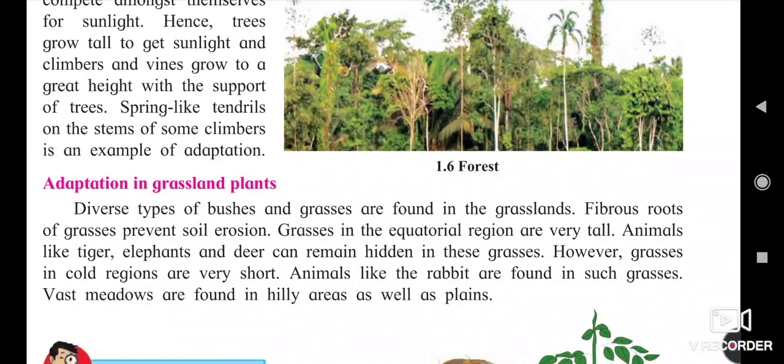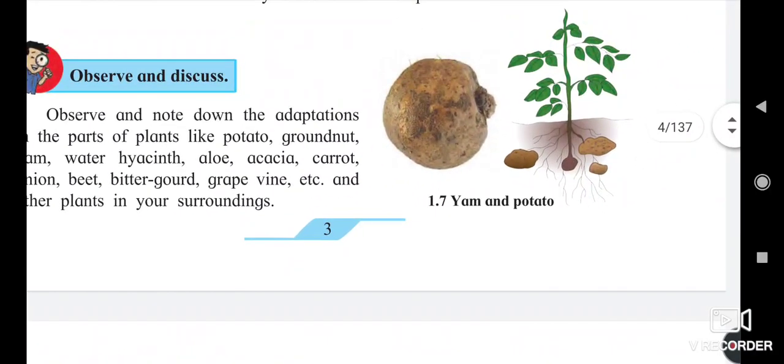In the jungle, it is very helpful for the animals, and the grasses in the cold regions are very short. Animals like rabbits are found in such grasses. Vast meadows are found in hilly areas as well as in the plains. Here we saw yam and potatoes, where the potatoes are grown under the soil.